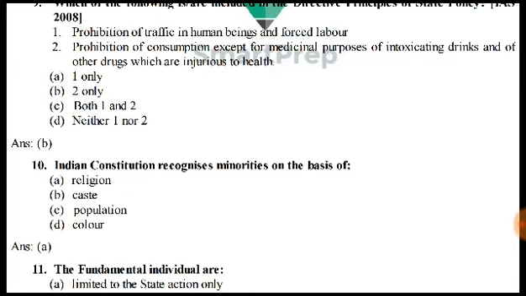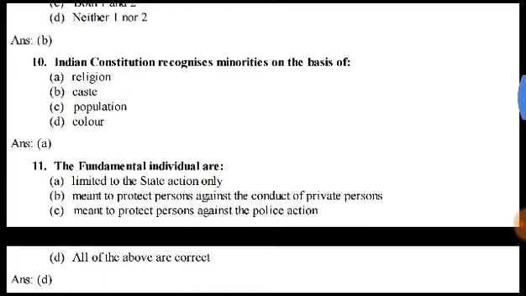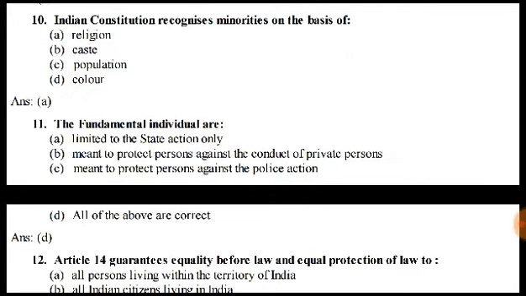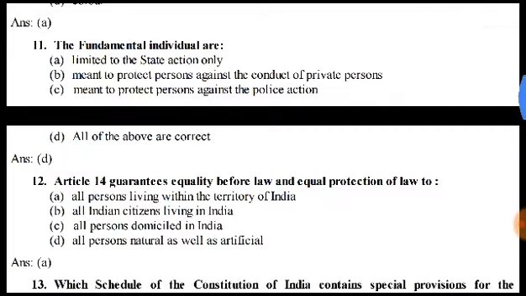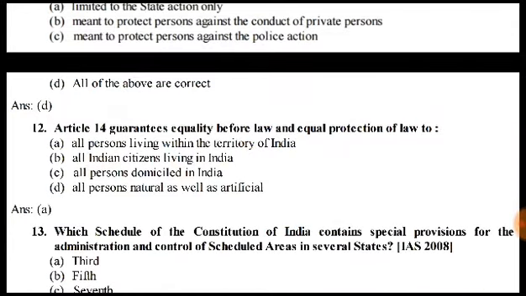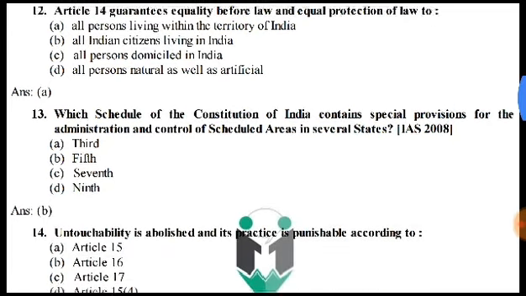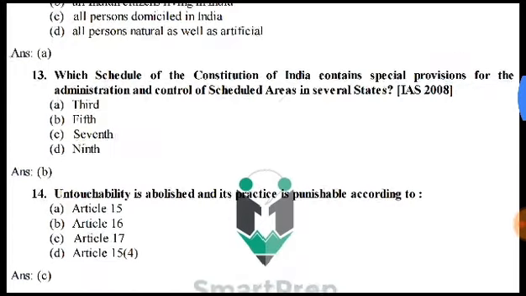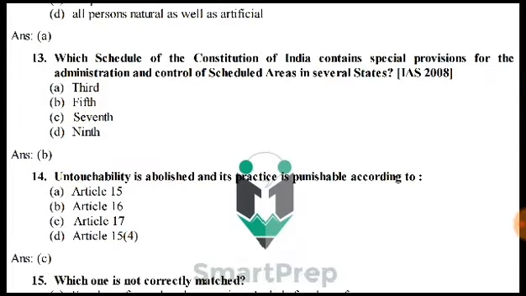Indian Constitution recognizes minorities on the basis of religion. All are correct. Article 14 guarantees equality before law and equal protection of law to all persons living within the territory of India. Which schedule of the Constitution of India contains special provisions for administration and control of scheduled areas in several states? This is the fifth schedule.